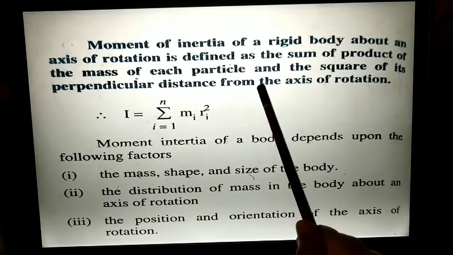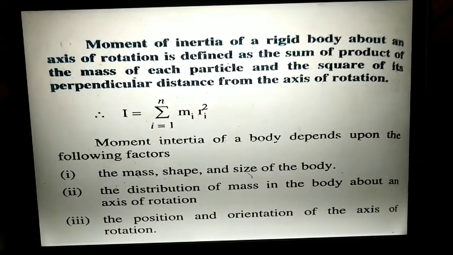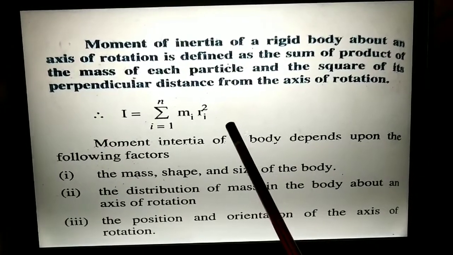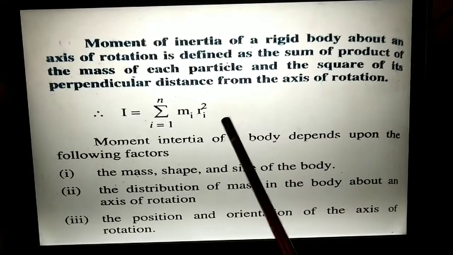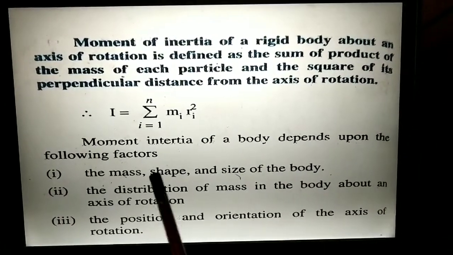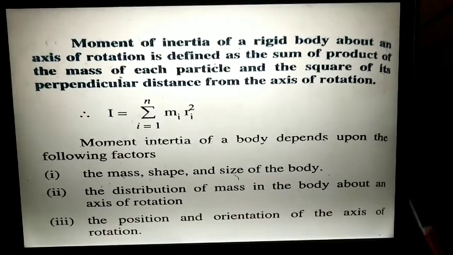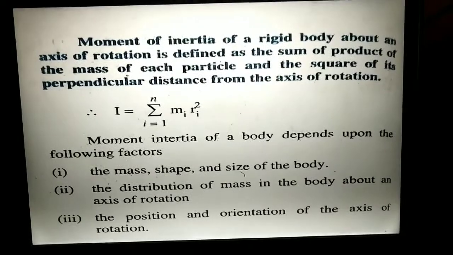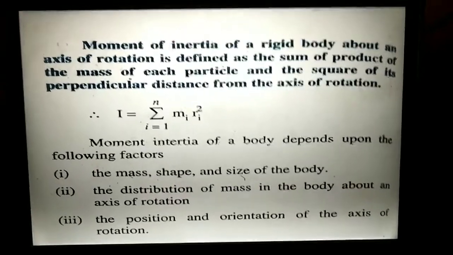And as I told you, rotation is applicable only for a rigid body. So this is the definition of moment of inertia: the sum of the product of the mass of each particle and the square of its perpendicular distance from the axis of rotation. So the formula is I equals summation i from 1 to n of mi ri square.